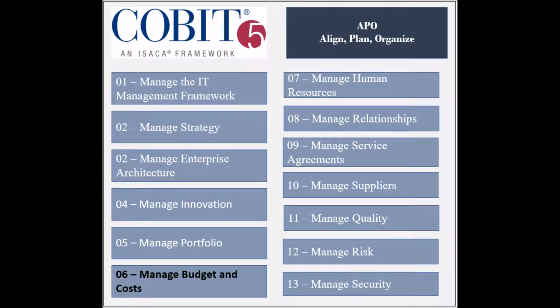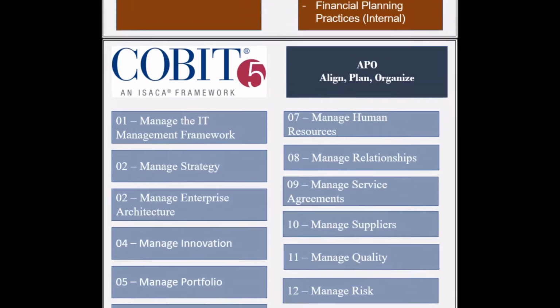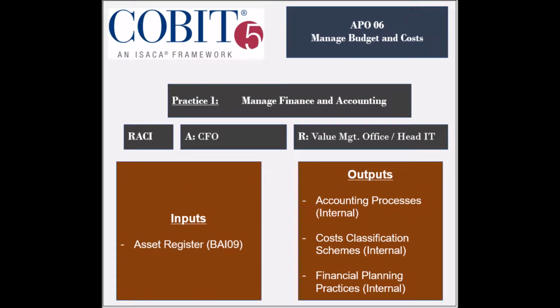The sixth process of the Align, Plan and Organize domain, called Manage Budgets and Costs, has 5 practices. The first practice is to manage finance and accounting from an IT perspective. The entities that are responsible for this practice are the Value Management Office and the Head IT Administration. The entity that is held accountable is the Chief Financial Officer.